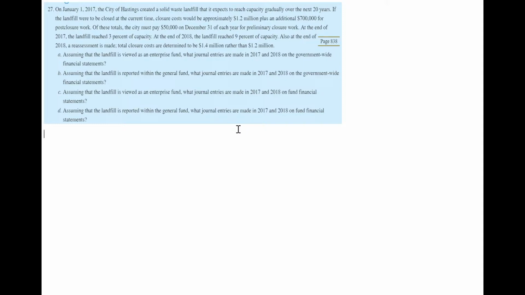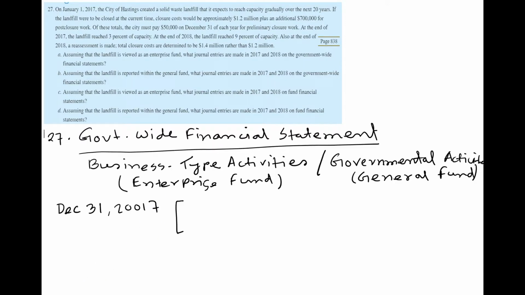So now let's see the journal entries. Now let's read the problem. City of Hastings created a solid waste landfill and it expects to reach its capacity gradually over the next 20 years, and the landfill were to be closed the current time. Closure cost would be approximately 1.2 million plus an additional, it's the post-closure cost, 700,000.